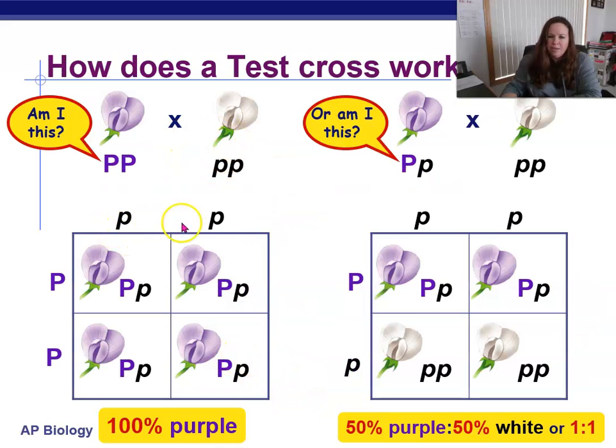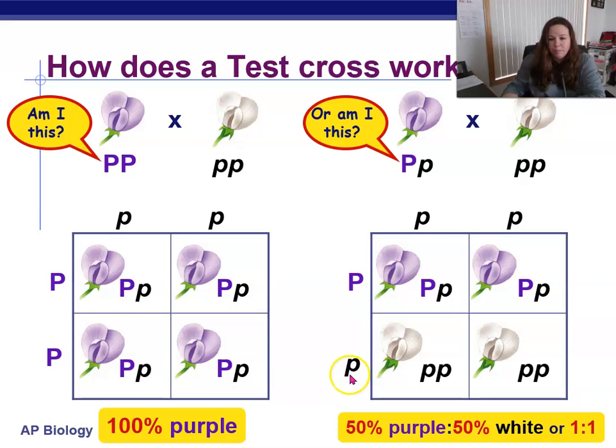So if this is the case, we got our little p's, we know that for sure. But if those flowers were big P, big P, then we would expect all of the next generation to be purple.